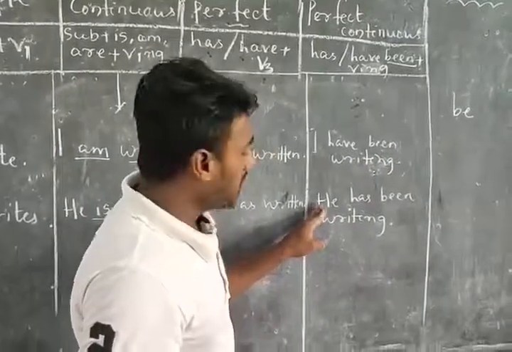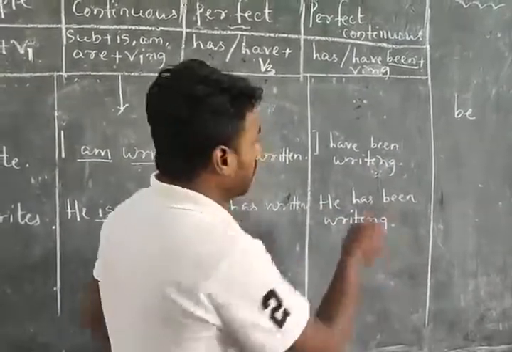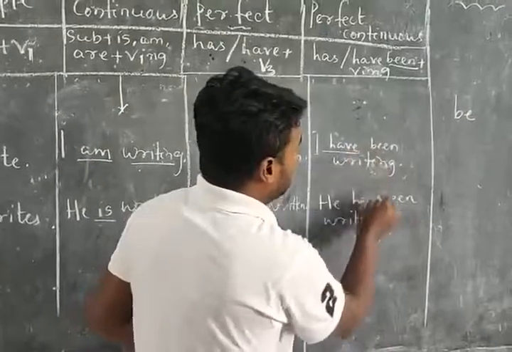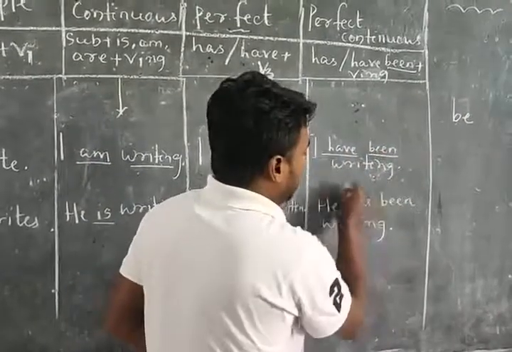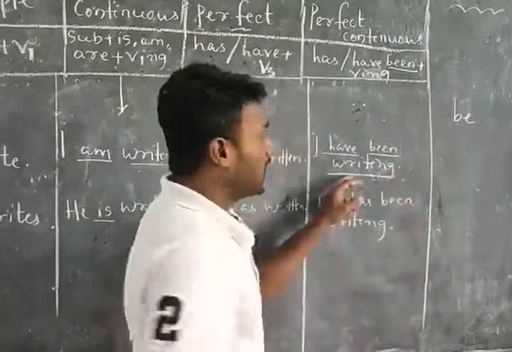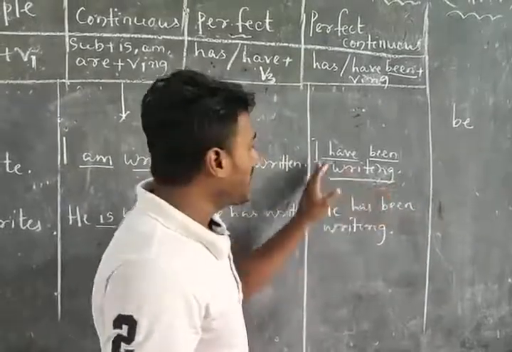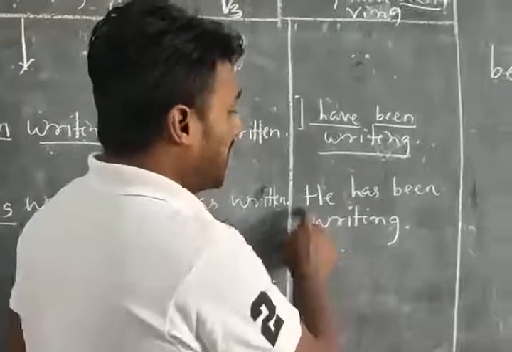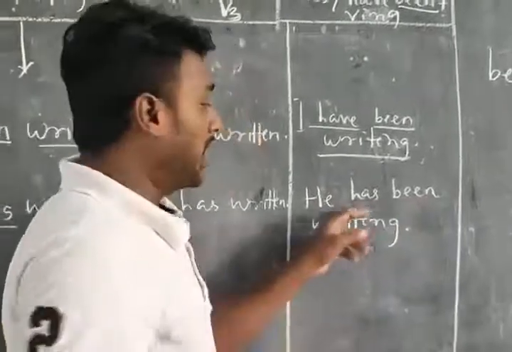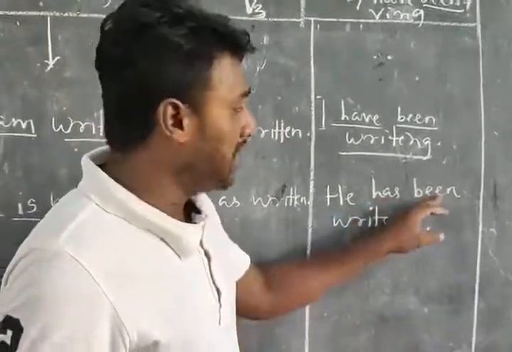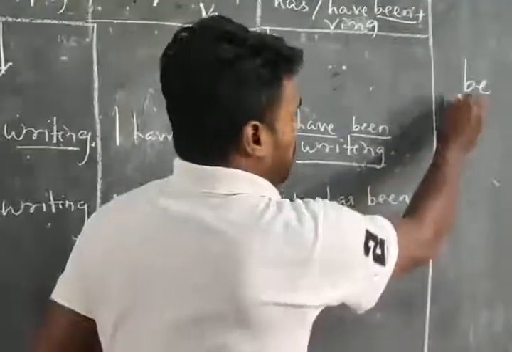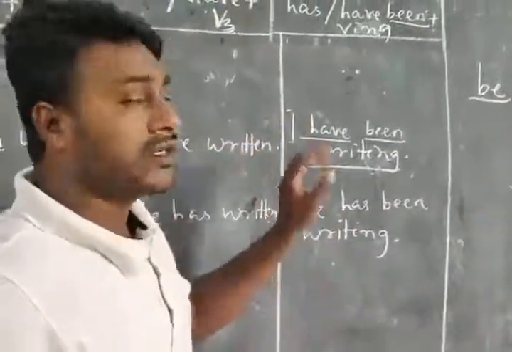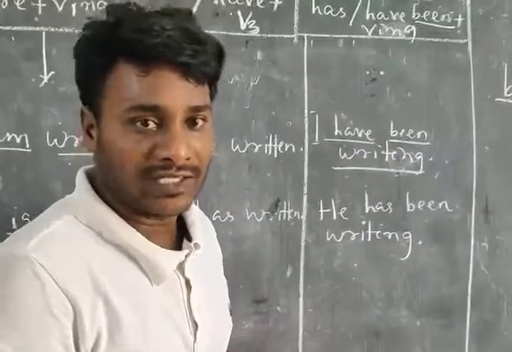The second one is, he has been writing. Look, here our helping verb is have, the third form of be is been, and the continuous form is write plus ing, writing. I have been writing. The second example is, he has been writing. Has is the helping verb, been is the third form of be, and writing is the continuous form of write.